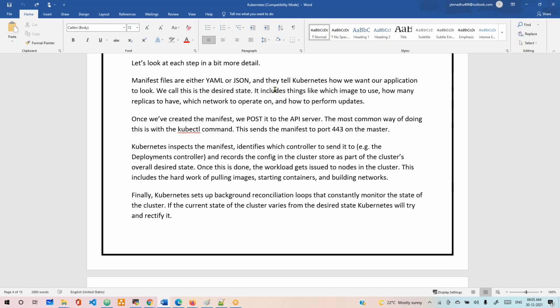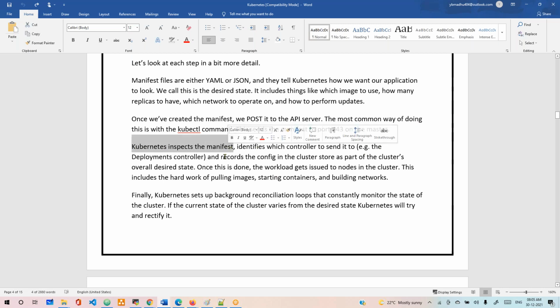We keep all this information in this YAML file, and we submit the YAML file to the API server. Once we create the manifest file, that YAML file is called, in technical terminology in Kubernetes, a manifest. Once we create that manifest, we post it to the API server. The most common way of doing this is using the kubectl command. This sends the manifest to port number 443 on the master.